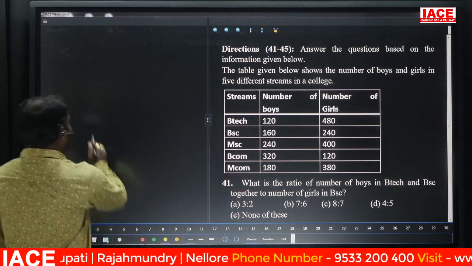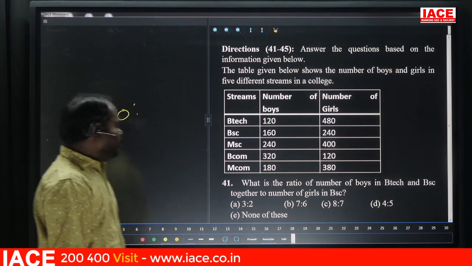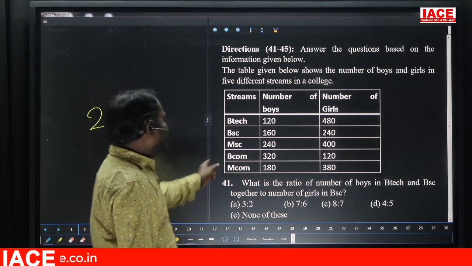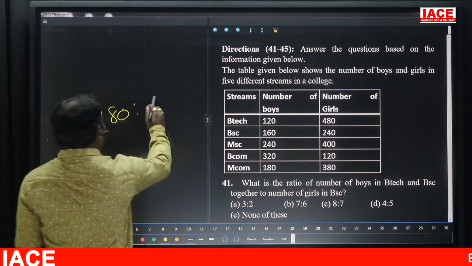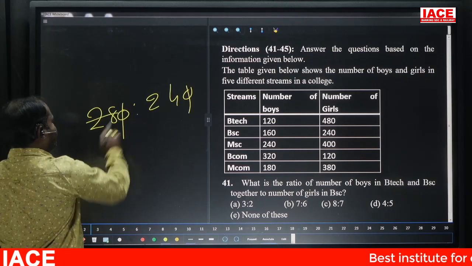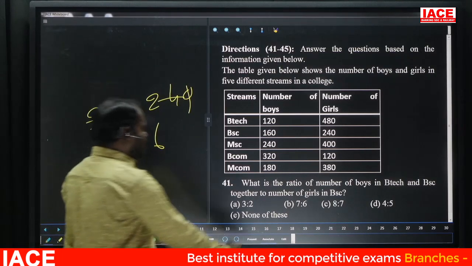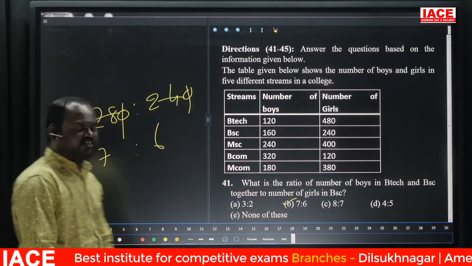120 plus 160, that is 280. Together to the girls in BSc, BSc girls is nothing but 240. The question is asking for the ratio. Anyway, the 0 gets cancelled, 4 sevens and 4 sixes, so the ratio is 7 is to 6. Obviously option B. Next.